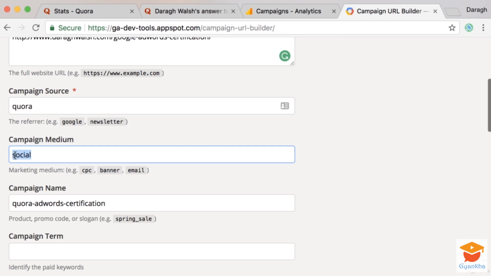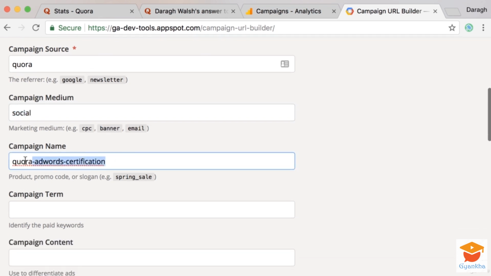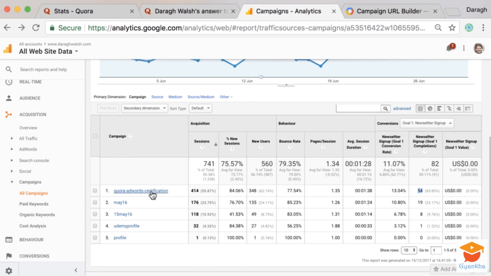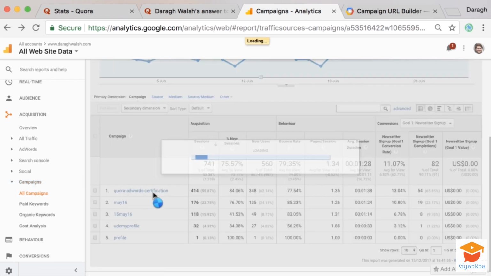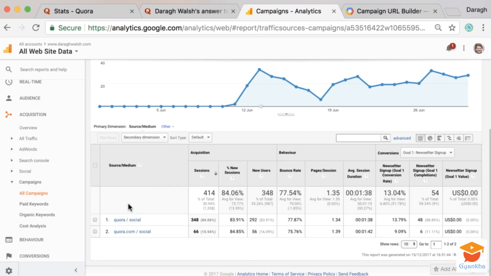Our medium is social, meaning people are coming here organically through that social network. And then we want to put in our campaign name. I'll show you what this looks like. You can see our campaign name in Google Analytics under our campaigns report.